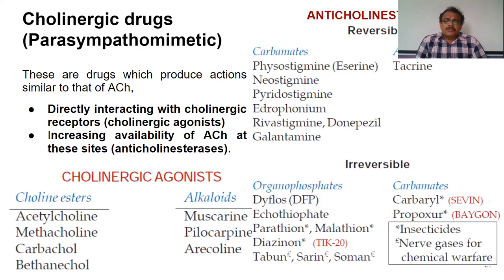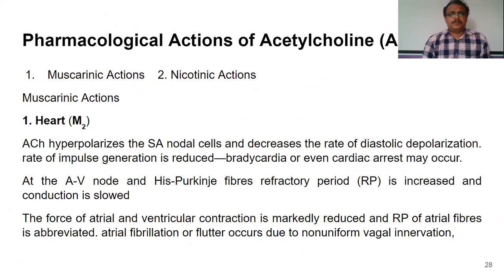These are esters of choline, whereas cholinomimetic alkaloids are the alkaloids which are obtained from various natural sources. Examples are muscarine, pilocarpine, and arecoline. These are the cholinomimetic alkaloids.